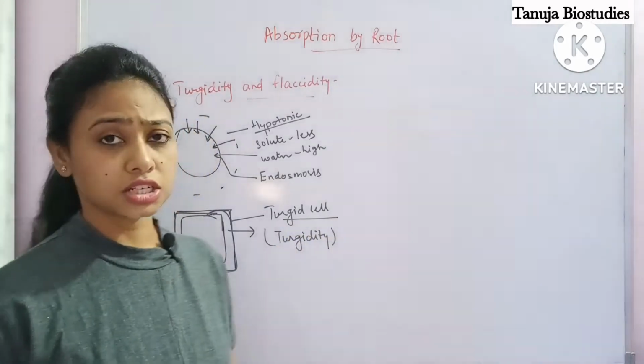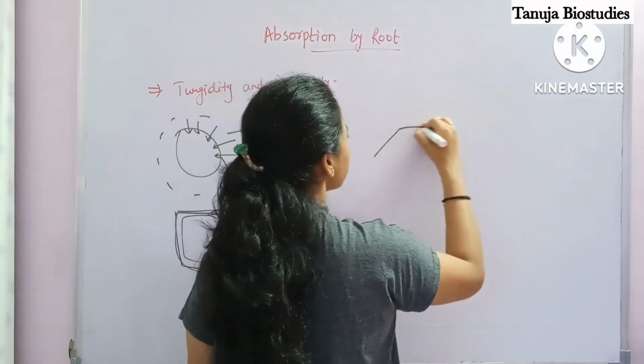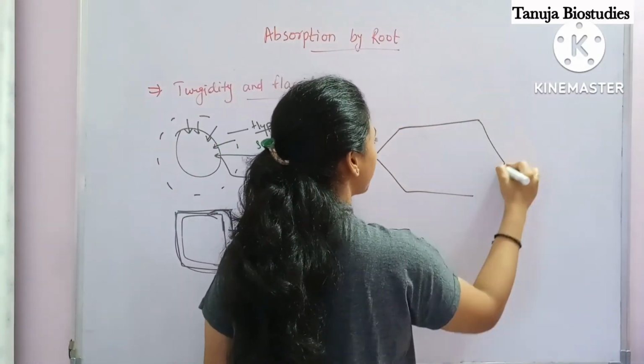This is known as turgidity. Let's understand it with one more example. Suppose this is a cell, okay?